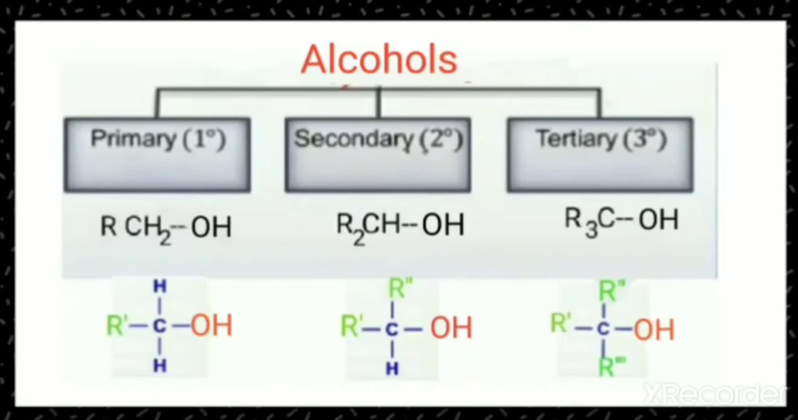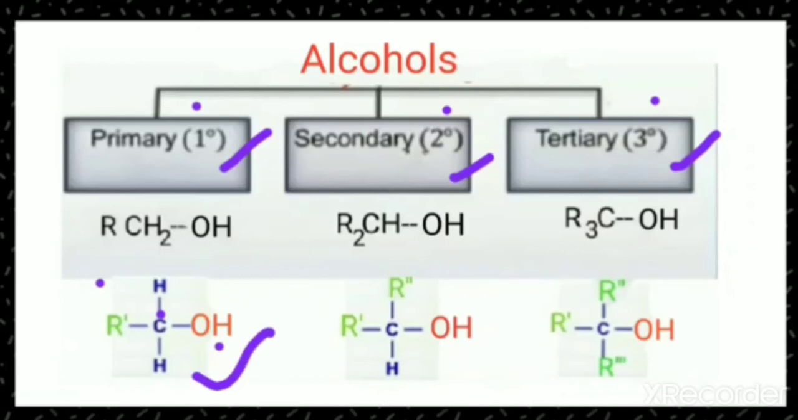Alcohols are again classified into three types, that is primary, secondary and tertiary. As we have discussed in the case of haloalkanes, depending upon the number of alkyl groups, it is classified into primary, secondary and tertiary, which can be represented by 1 degree, 2 degree, 3 degree respectively. When you look at the structure here, the OH group is present on the alpha carbon atom and the neighboring carbon atom is called beta. So there is only one beta carbon atom.